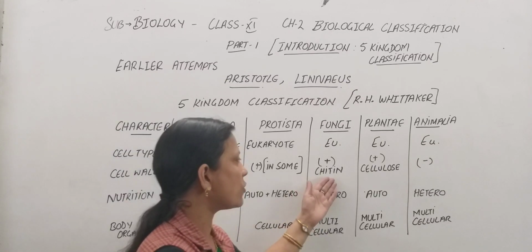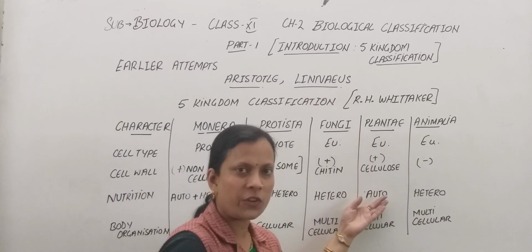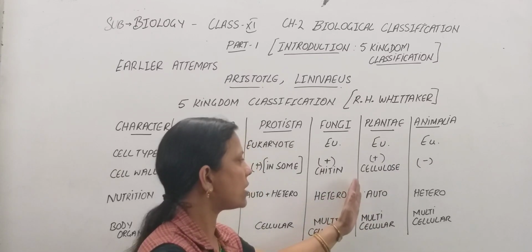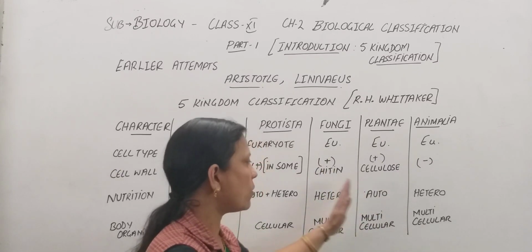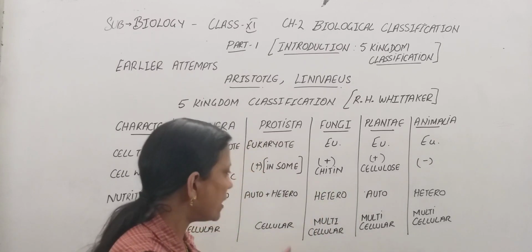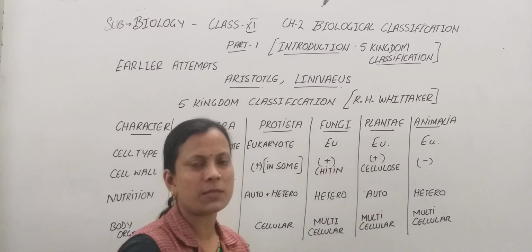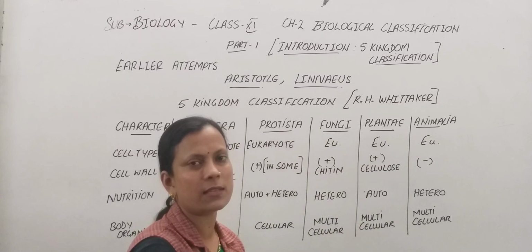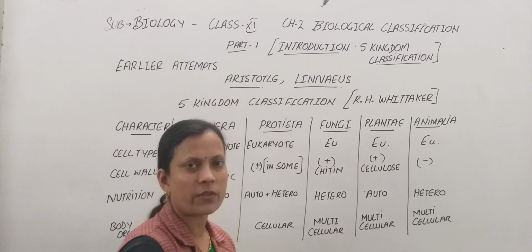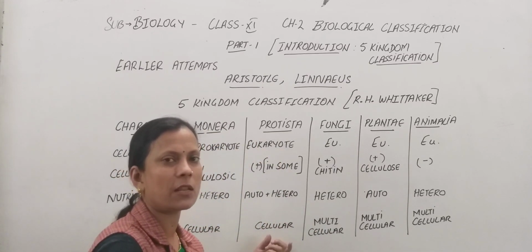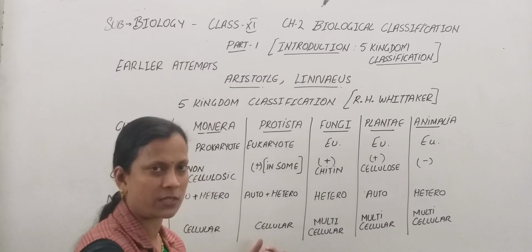Now with the fungi it was seen that Plantae have autotrophic nutrition while fungi have heterotrophic nutrition. So there was a need to separate the fungi from the Plantae, and another group was made. Similarly, it was also seen that in plants and animals, unicellular organisms and multicellular organisms were both in the same group. This was also not right. So a separate group was made which included only the unicellular organisms, that was the Protista.